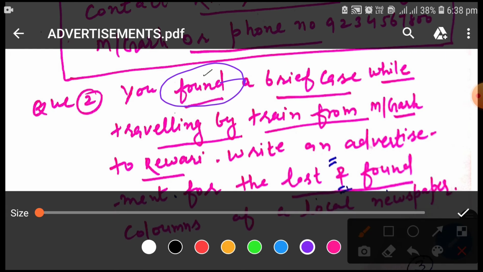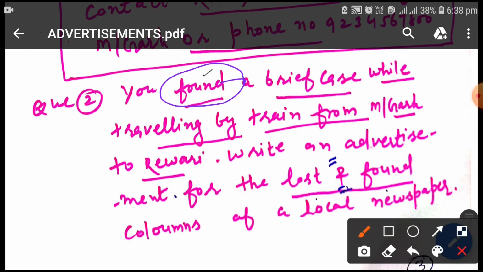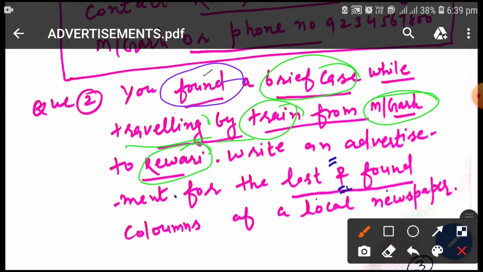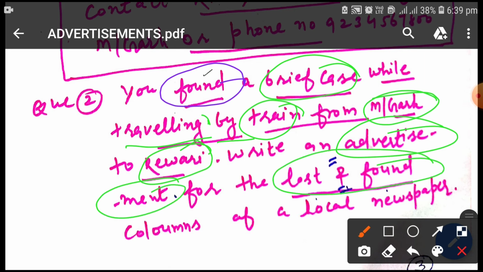You found a briefcase while traveling by train from Mahendragarh to Rewari. Highlight main points in the caption. Write an advertisement for the lost and found column of a local newspaper.